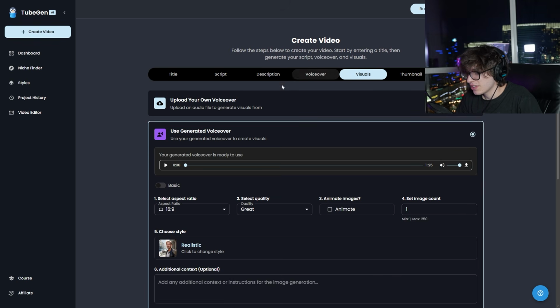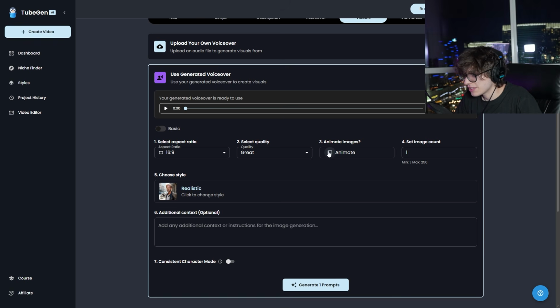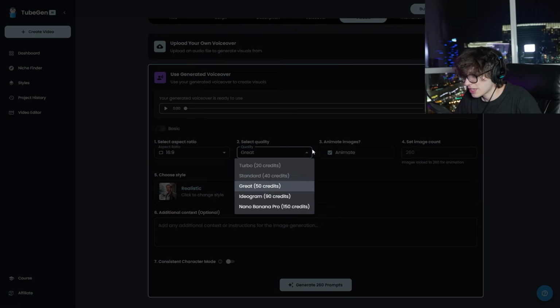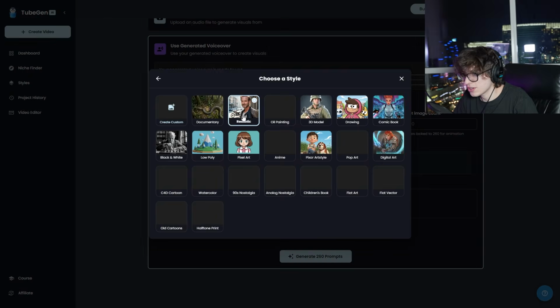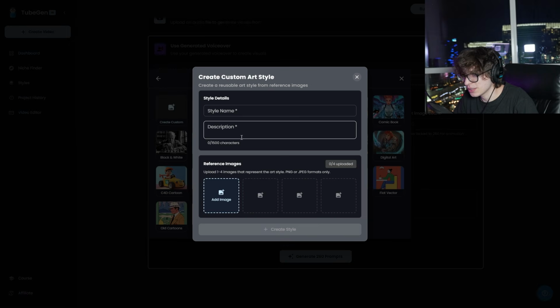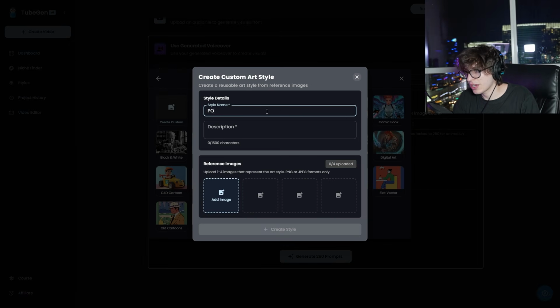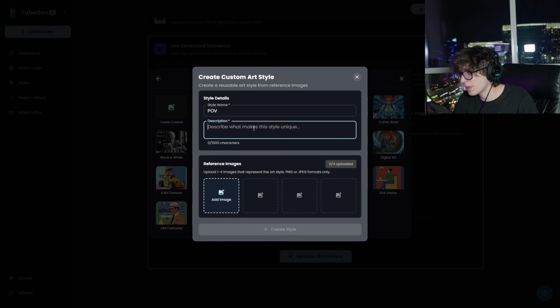Anyways, let's now go over to the visuals tab, and we're going to press on animate images. First thing I want to do though as well is select the quality. So we're going to do Nano Banana Pro. We're going to choose our style here. So we're actually going to do a custom style, and we need to put in some images. So we're going to call this POV as well, and we're going to type in 2D cartoon style. And now we're just going to take a few screenshots from their channel to create the same art style.